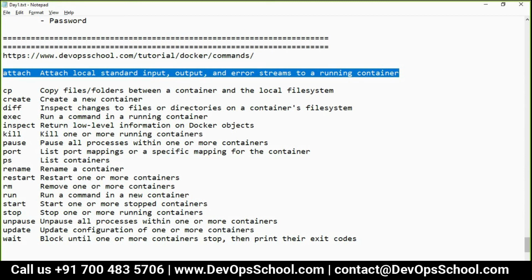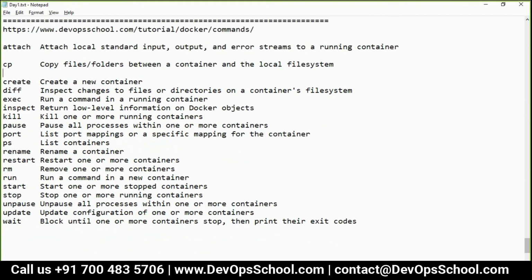Guys, any questions? Okay. Now the cp command I have not covered. Let me complete that as well.